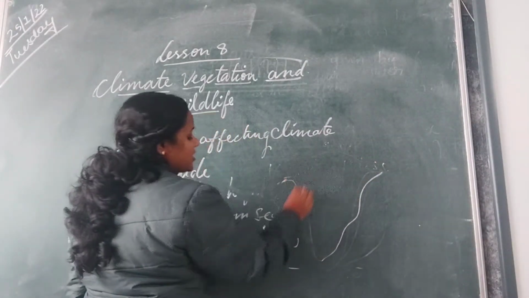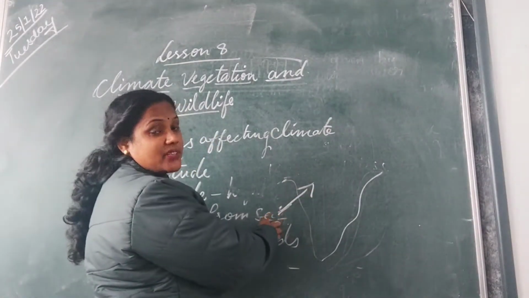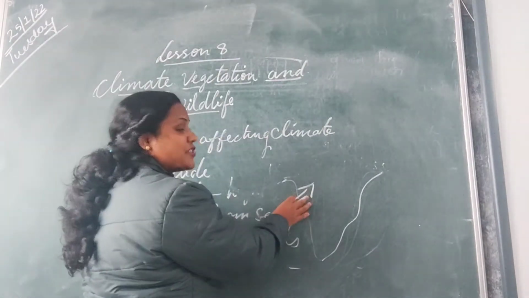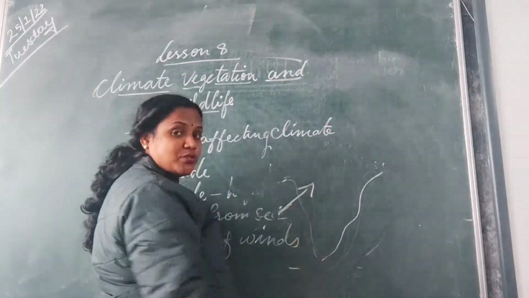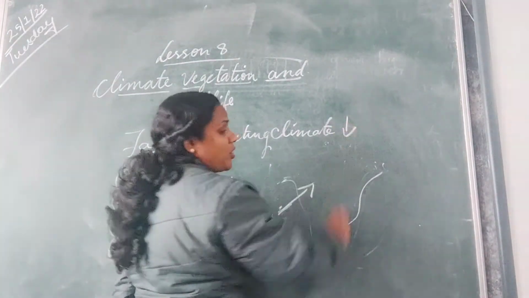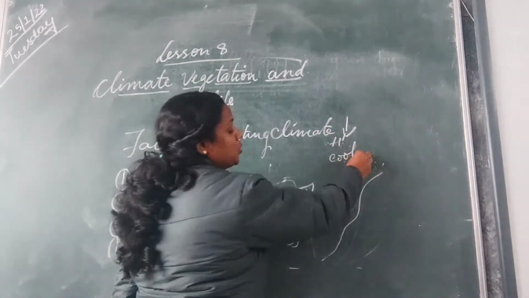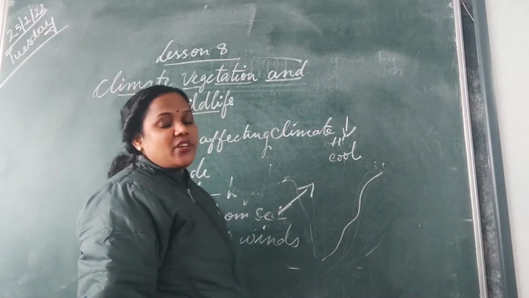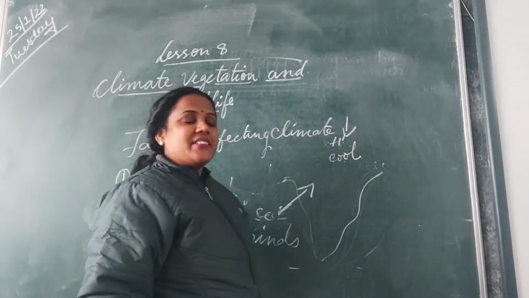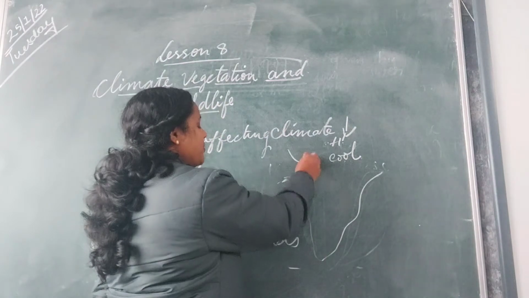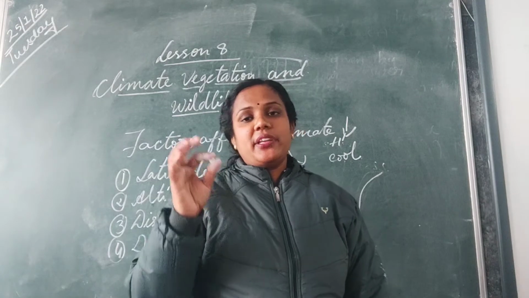Suppose we take a rough map of India and the winds are blowing from here. Here there is the Arabian Sea, so they will pick up moisture and these winds will be rain-bearing winds. They will cause the monsoon. If the winds are blowing from China or Nepal, crossing the Himalayas, the winds will be very cool. They will cause the winter season or severe cold weather. If the winds are blowing from hot areas, maybe from the northwest, the winds will make the area very, very hot.